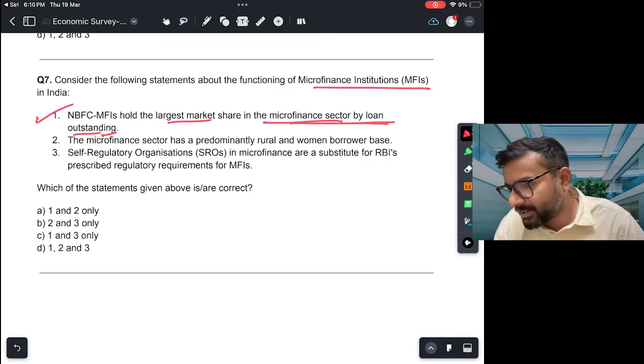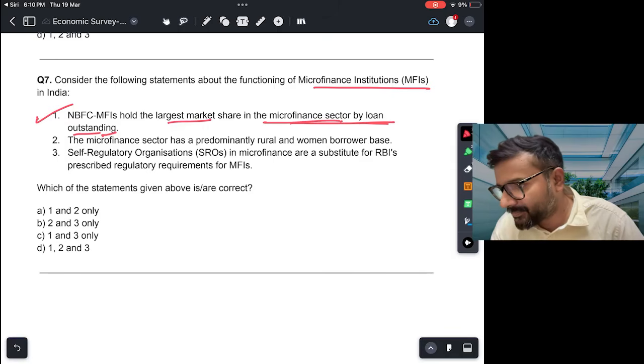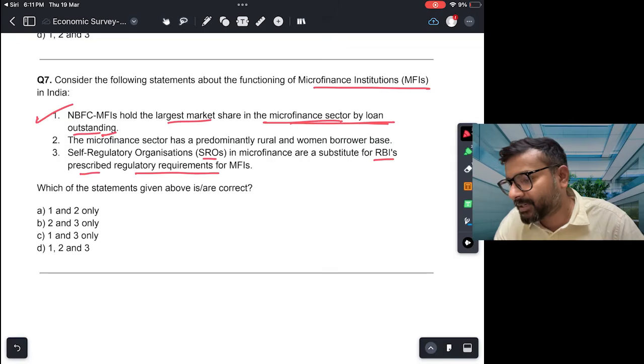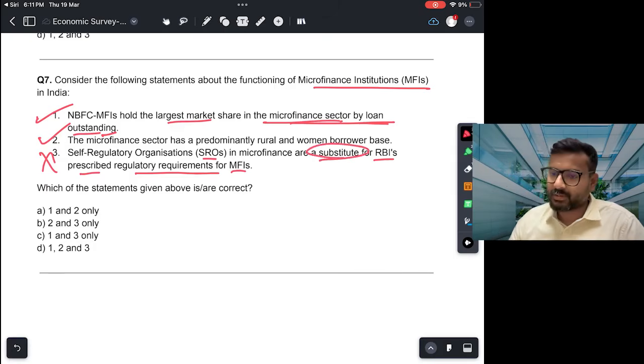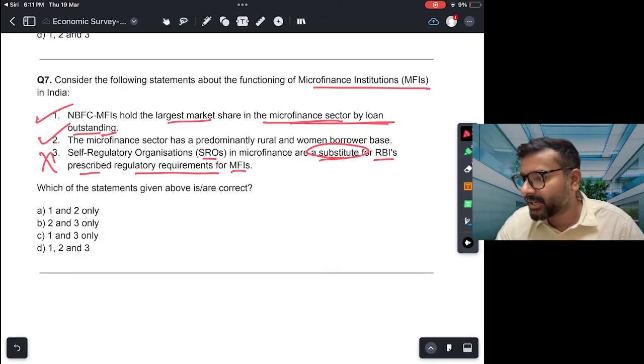And self-regulatory organizations, SROs in microfinance, are a substitute for RBI's prescribed regulatory requirement for MFIs. This is not correct, because they are not a substitute. Okay. They just help RBI, but RBI remains the regulator for microfinance institutions. So the correct answer would be 1 and 2, A.